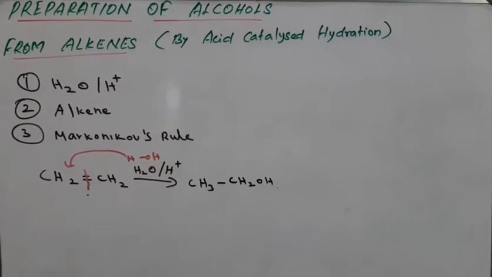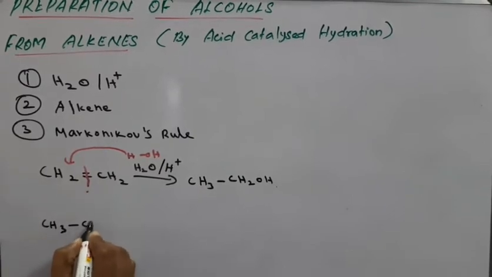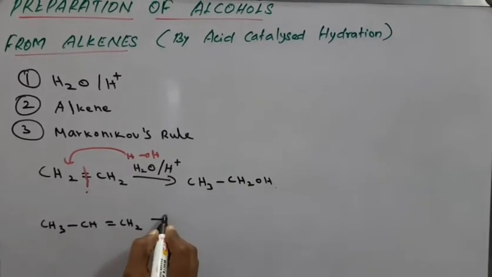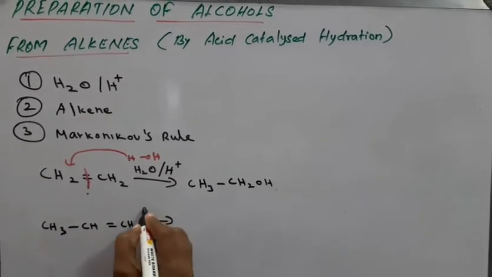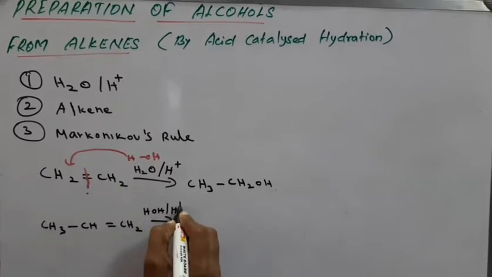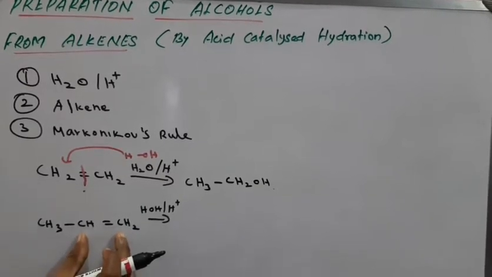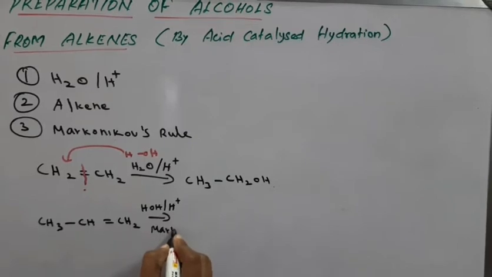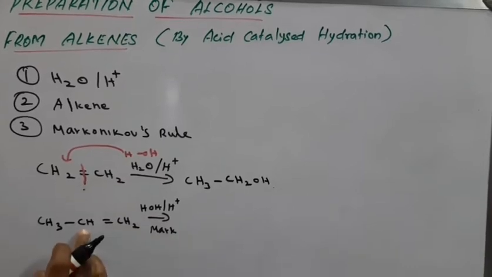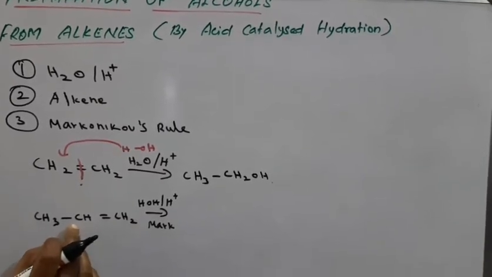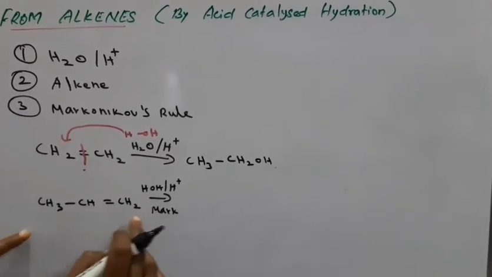Suppose this is case 1. Now suppose CH3 bond CH double bond CH2, so this is propene. This is an unsymmetrical alkene, with HOH and H plus. Here at the double bond carbon atoms, we use Markovnikov's rule, that is, always the negative part attacks the carbon containing fewer hydrogen atoms. So this hydrogen attacks this carbon atom, the Markovnikov rule that we studied.